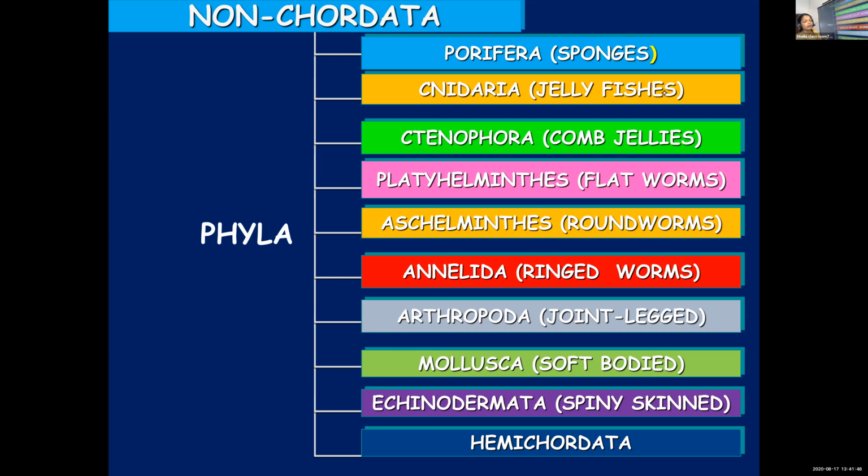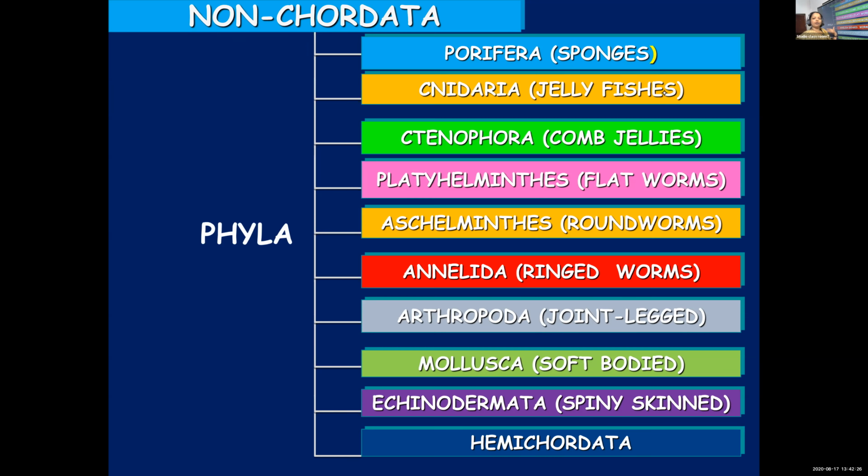One more thing, children, you should learn it in the same order, because the complexity increases as we move from Porifera to Hemichordata. So if you know the phyla in order, it will be easy to remember the points, because all the features progress and improve. It becomes better and better as we move from Porifera to Hemichordata. The simplest one will be Porifera, and the most complex will be Hemichordata. So the complexity increases as we move from one phylum to the other.